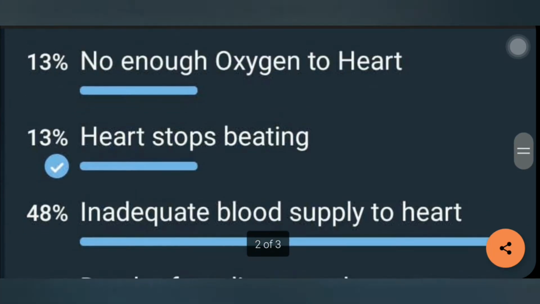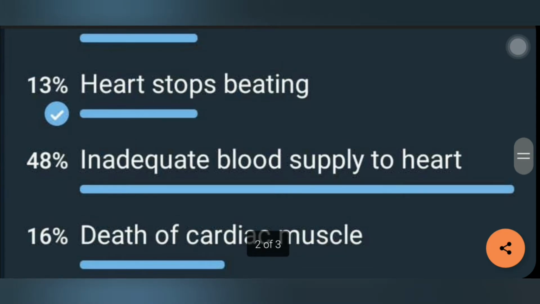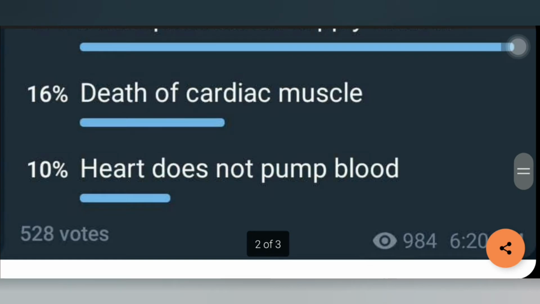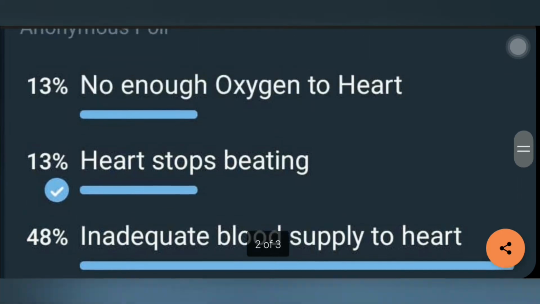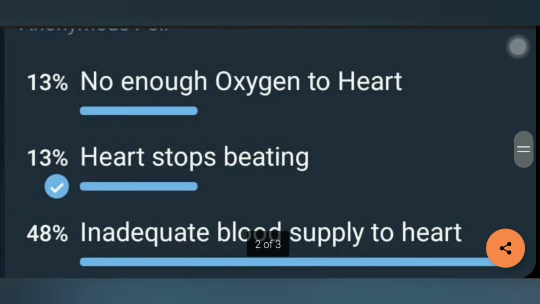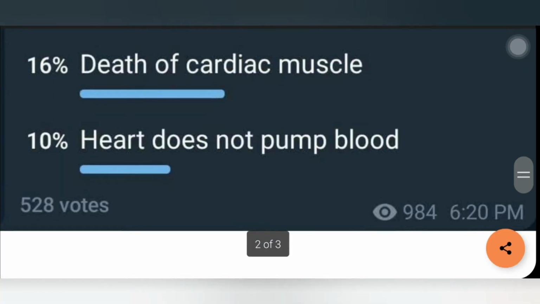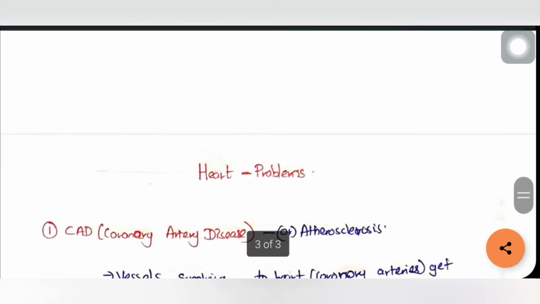Most of the people, 48%, answered inadequate blood supply to the heart, which is the correct option. But the sad thing is 52%, that is the majority of the persons, are not clear about this thing. We obtained about 528 votes for this poll, but 52% gave the wrong answer. So we thought of clearing this topic so that everybody will get clarity about it. So let's get into the concept.